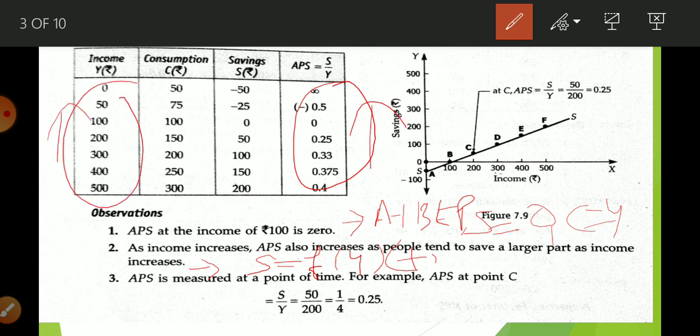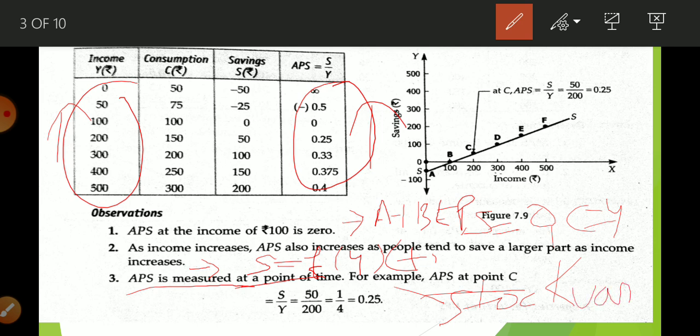Okay, now next is APS is measured at a point of time. For example, APS at point C. So saving is measured at a point of time. So it means what? It is a stock variable. Okay students, so it is a stock variable.